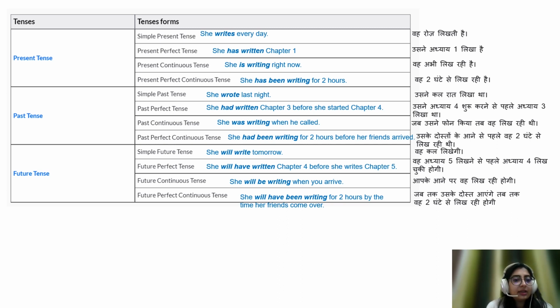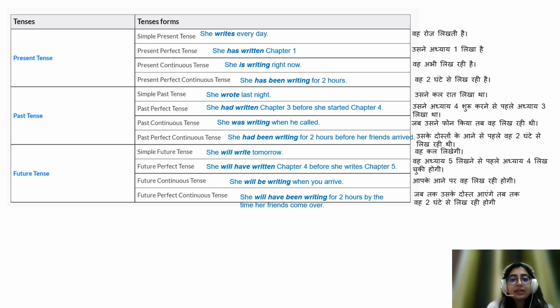So the second category was past tense, and in the simple past tense, the sentence goes like she wrote last night, and the Hindi translation is उसने कल रात लिखा था. The second is past perfect tense. She had written chapter 3 before she started chapter 4. So the translation is उसने अध्याय 4 शुरू करने से पहले अध्याय 3 लिखा था. The past continuous tense goes as she was writing when he called. जब उसने फोन किया तब वह लिख रही थी.